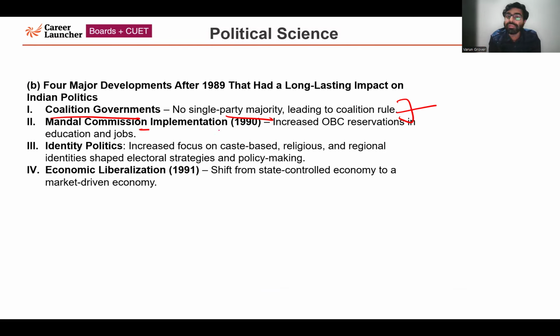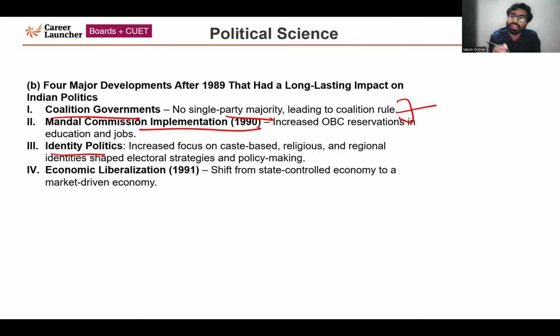Then Mandal Commission implementation, very importantly, increased OBC reservation, 27% reservation in the educational. So in governmental jobs and in educational institutions, 27% reservation has been given to the people belonging to the OBC caste. So that is Mandal Commission implementation. It has also changed the politics of the country, specifically in the 1990s.